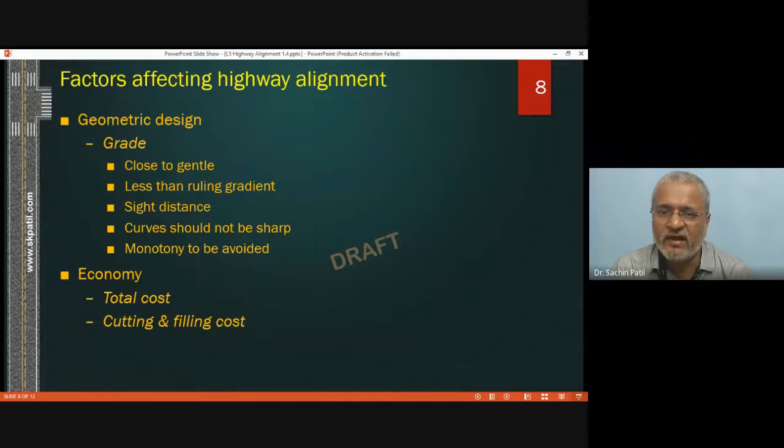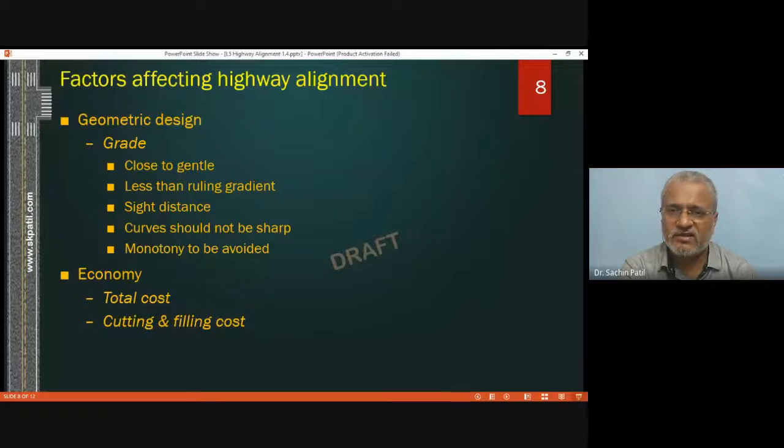Then sight distance should be maintained, that we will see. Curves should be gentle, and monotony, a continuous straight path, should be avoided. These parameters will usually be used for selection of highway alignment. Another parameter we have just seen is the total economy. Economy can be achieved by lowering the total cost, which is the addition of capital cost and operation and maintenance cost. In highway, when cutting and filling costs are comparatively the same, we can, as a thumb rule, take that as